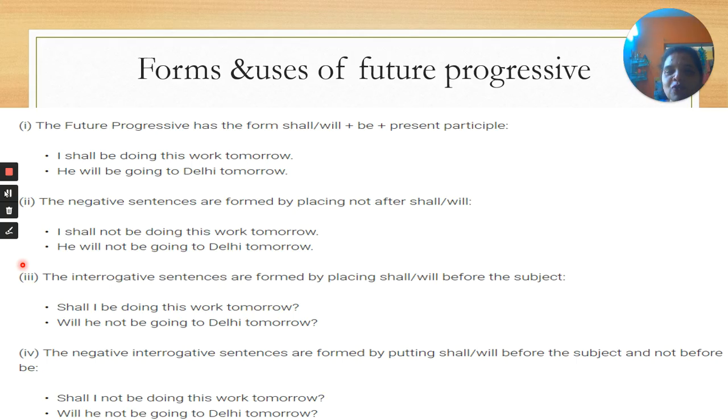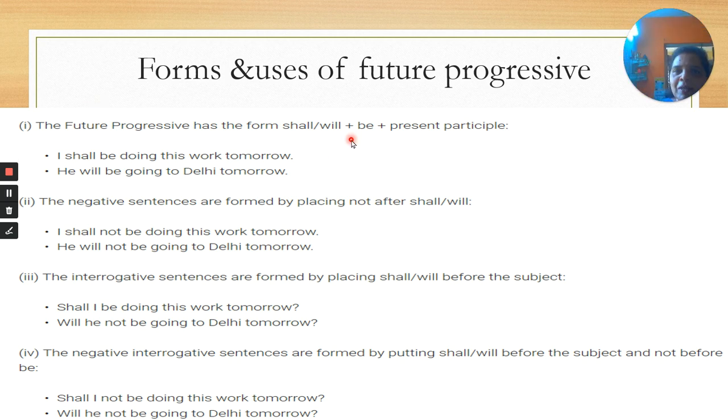Okay, what is the how to use this past progressive tense and how to use this while and when. Okay, so if you don't understand, see the video again and again, and I will be giving some more examples while I am giving the worksheet. Okay, so for that we have to consider future progressive, the forms and uses of future progressive. You know the form. What is the form?